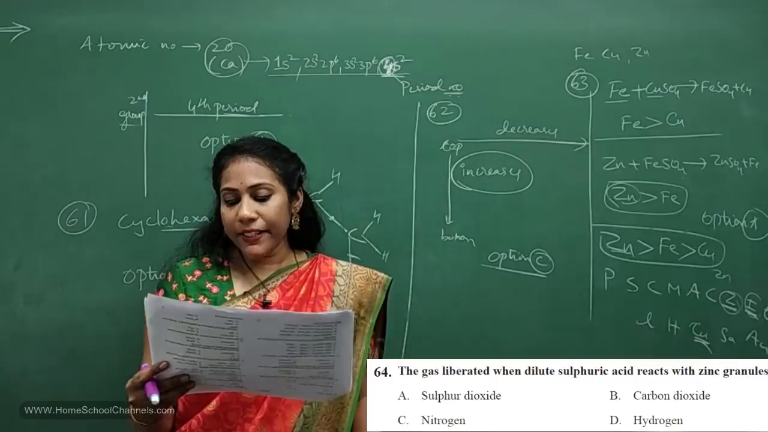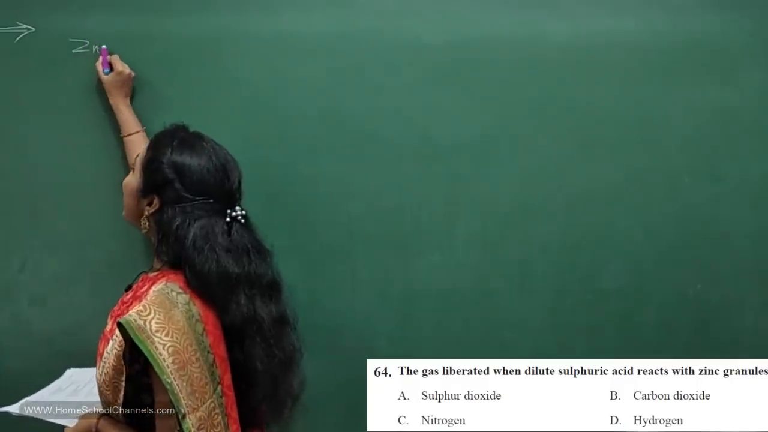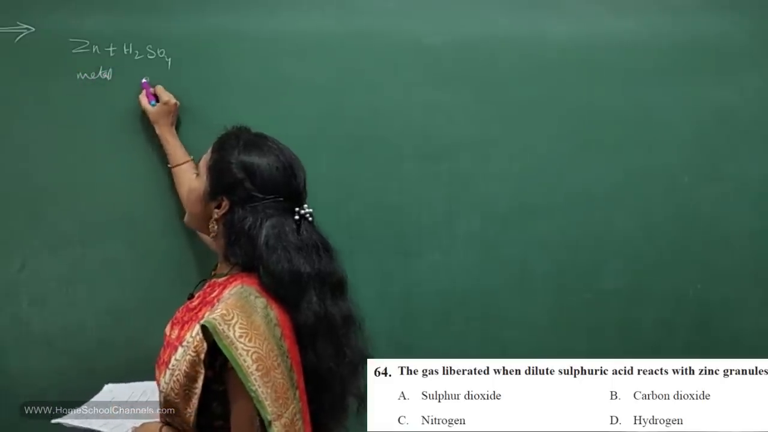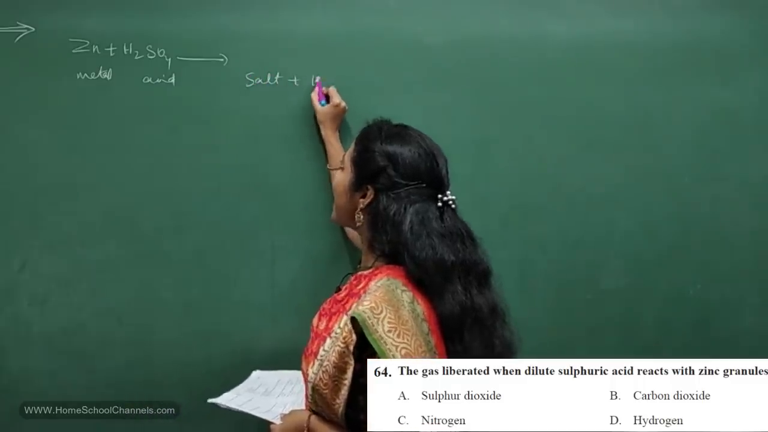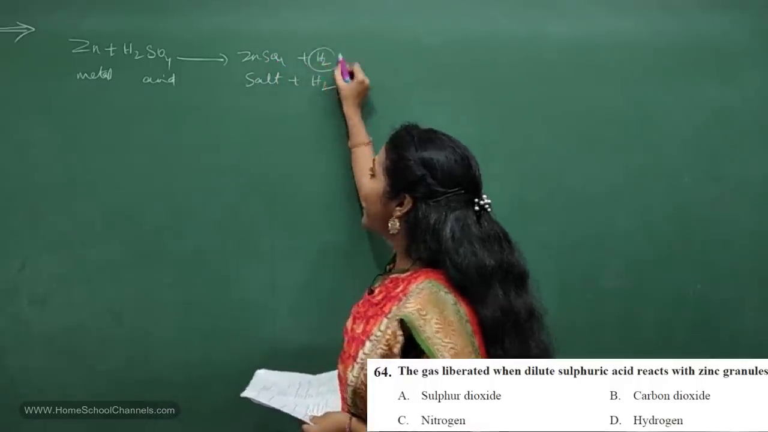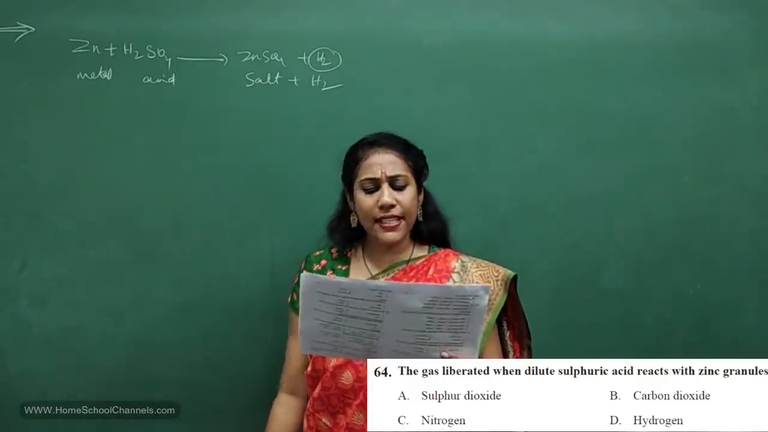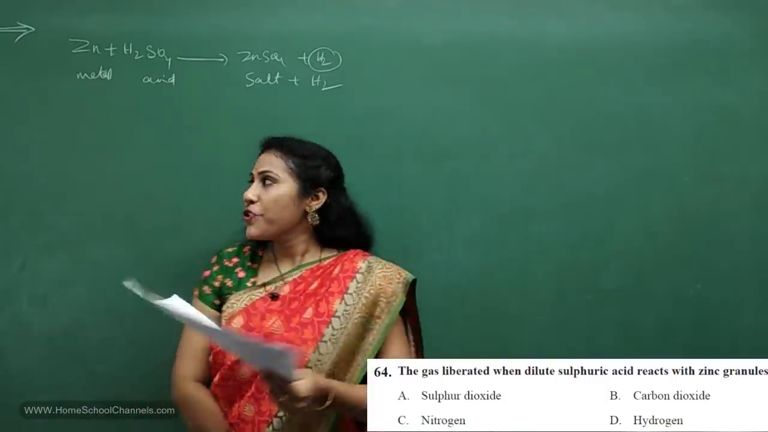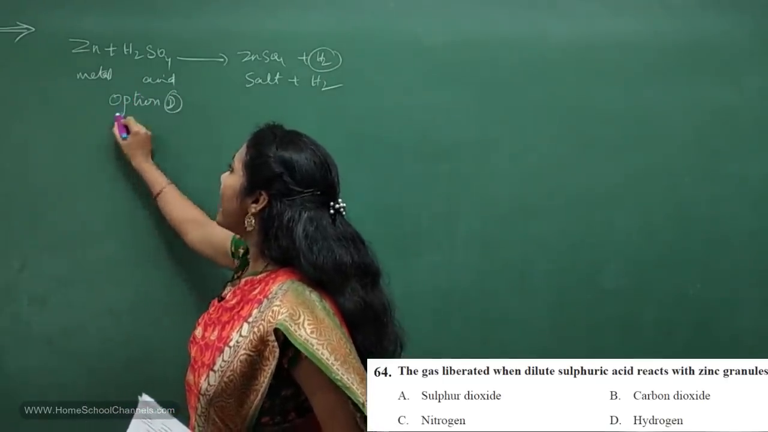The gas liberated when dilute sulfuric acid reacts with zinc granules. See, what would happen when zinc reacts with sulfuric acid? Zinc is a metal and sulfuric acid is an acid. Whenever a metal reacts with an acid, what do you get? You will get salt plus hydrogen gas. So what is the salt you will get? Zinc sulfate plus hydrogen gas, right? So which gas do you get? They are asking. So what is your answer there? Option A sulfur dioxide, option B carbon dioxide, option C nitrogen and option D hydrogen. So definitely option D. So what is the answer here? Option D is the answer.